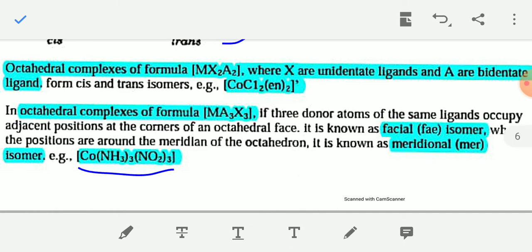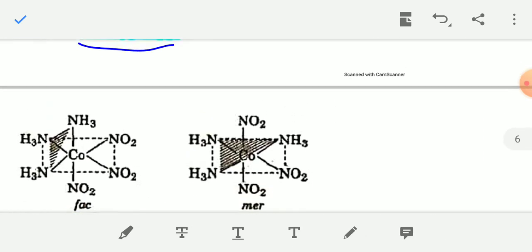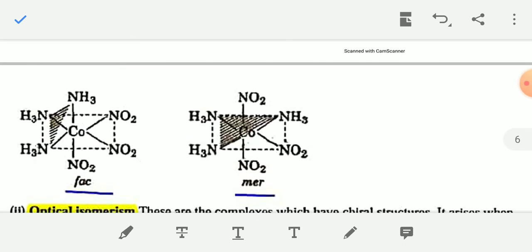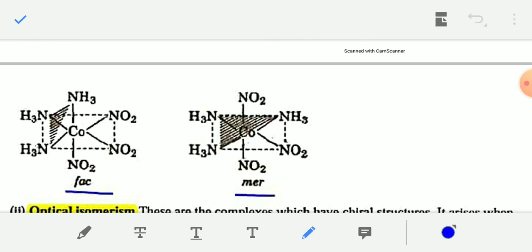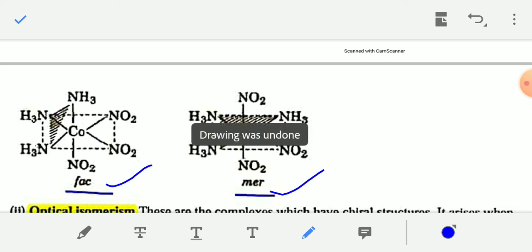In this complex, you can see two isomers. This one is facial and another is meridional. Okay, so fac and mer isomer, you have to practice writing this structure.